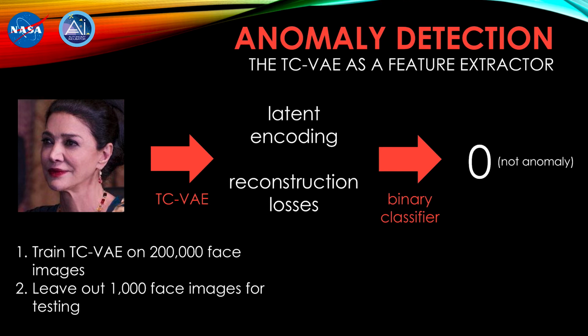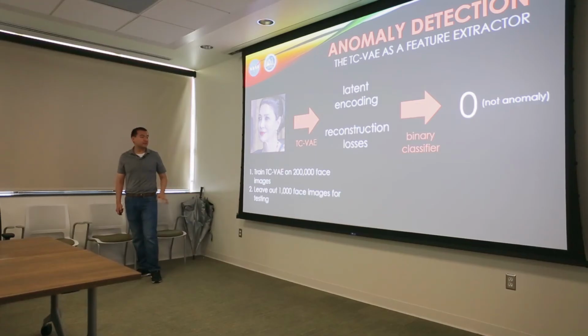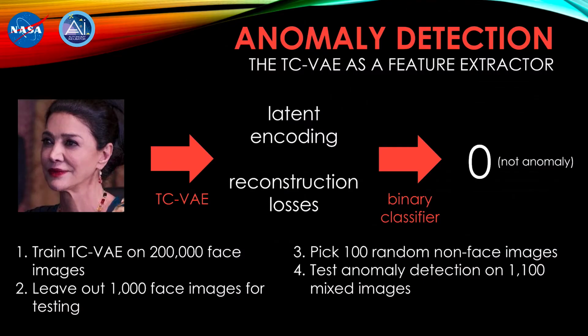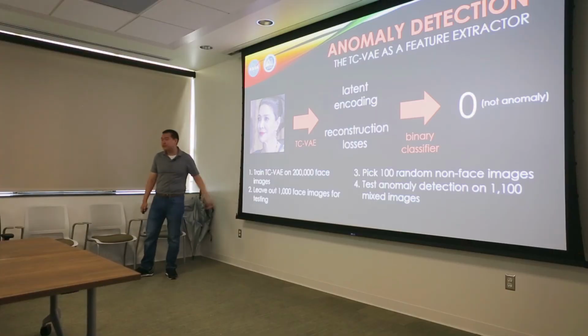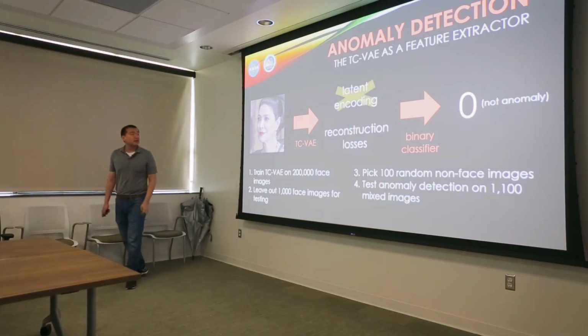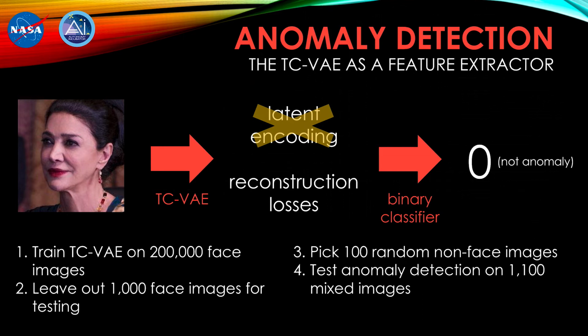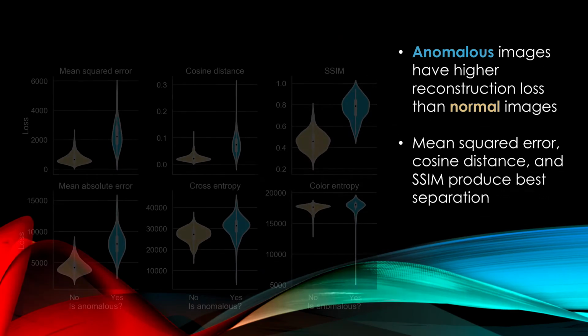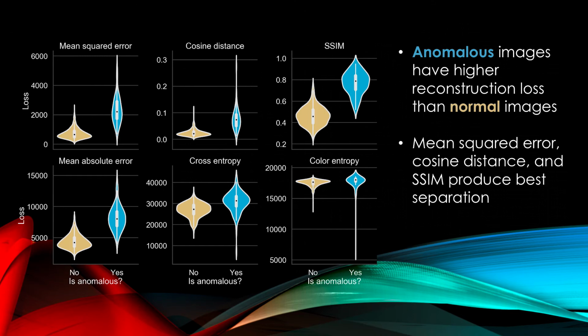We held out 1,000 images for testing, so the model wasn't trained on these 1,000 images. And then we picked 100 random non-face images to mix in with these 1,000 test face images. It turns out that training the binary classifier on only the latent encodings didn't work terribly well for us. It did better than random, but it still wasn't particularly good. But the reconstruction losses, on the other hand, were a different story.